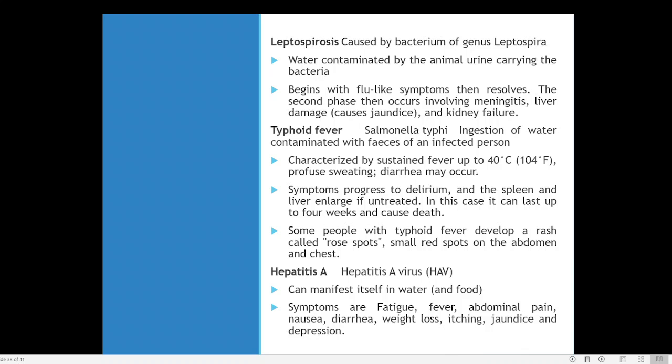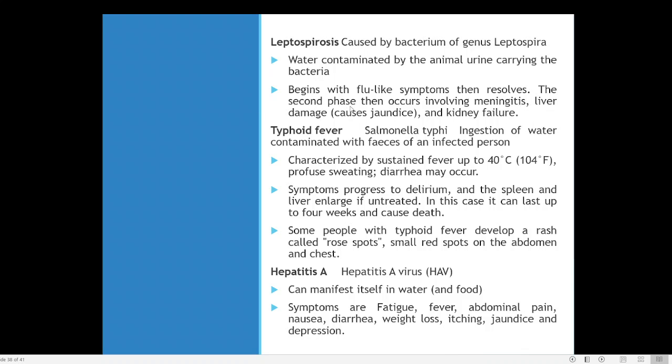It is caused by the bacteria leptospira. What happens is that animal urine carrying the bacteria, water contaminated by rat urine or mice urine. So it begins with flu-like symptoms, that then settle. Then the second phase occurs, involving meningitis. The brain membrane may be affected. The meninges is a membrane present in the cerebrum. When these membranes are affected, it causes brain fever.